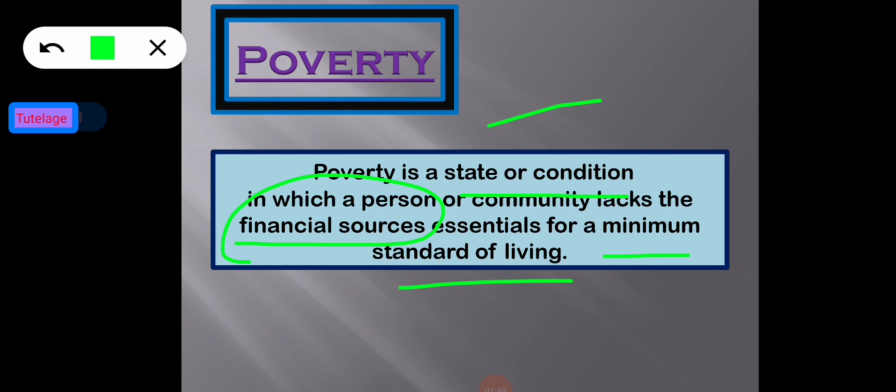Those who are unable to get the minimum basic necessities of life are known as poor people, and poverty is basically the state or condition of the poor people. So this is clear: what is poverty and who are called the poor.